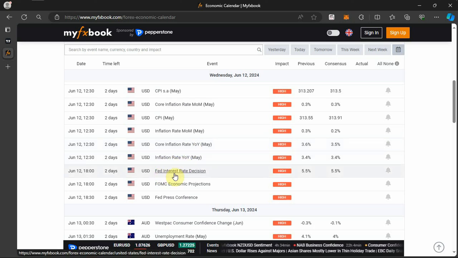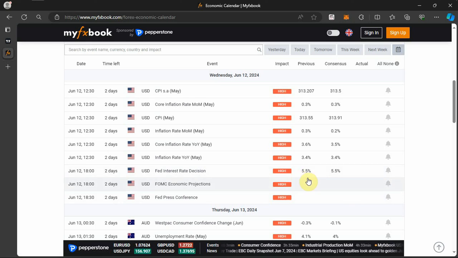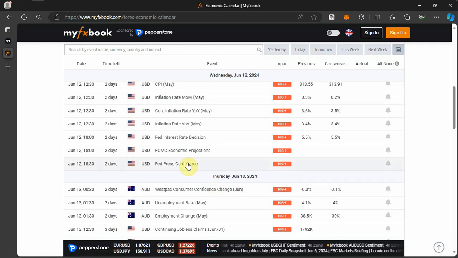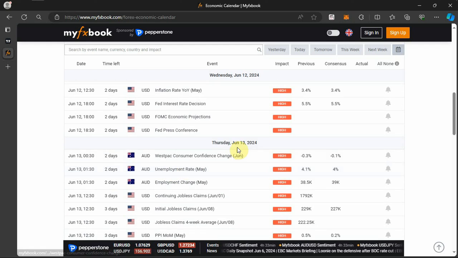Then we have the Fed interest rate decision. The interest rate for USD is currently set at 5.5%, and they are looking at maintaining the rate. So see what will happen there. We also have FOMC economic projections. Then we have the Fed press conference on Thursday, June 13, 2024.